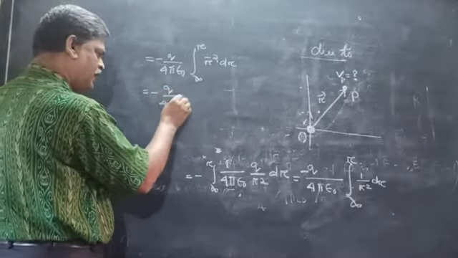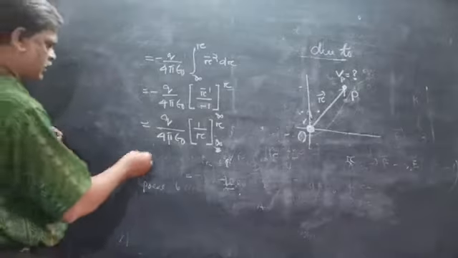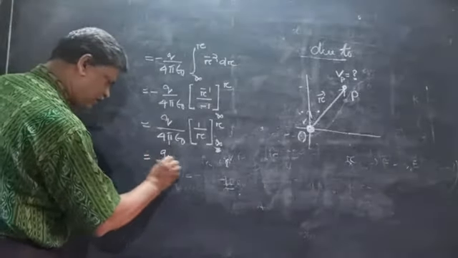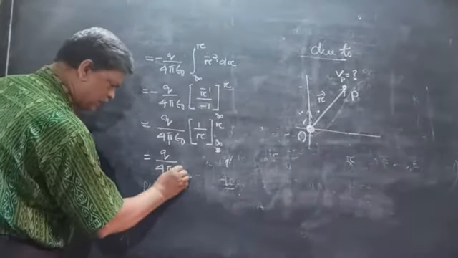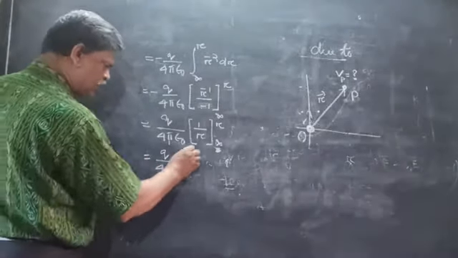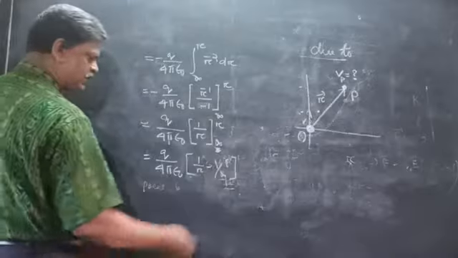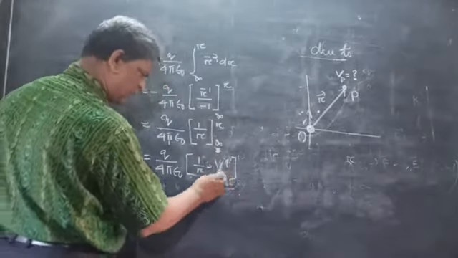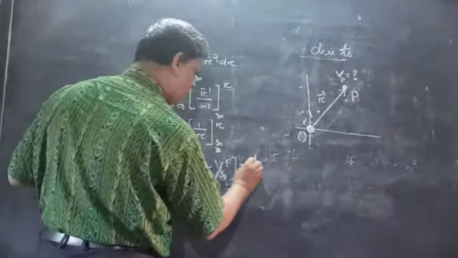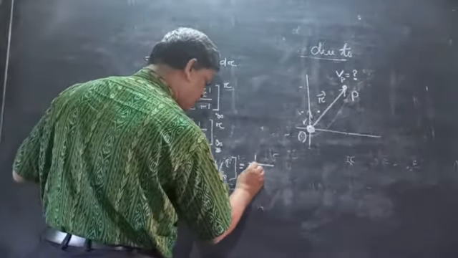Putting in the values, the upper value 1 by r minus the lower value 1 by infinity, which is 0. So this can be written as 1 by 4 pi epsilon 0 q by r.